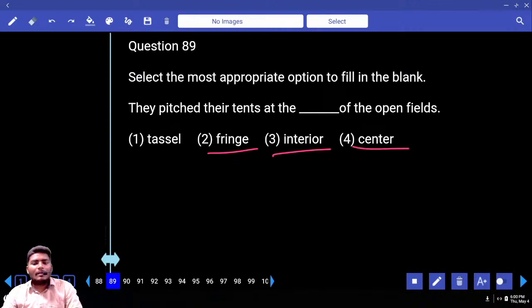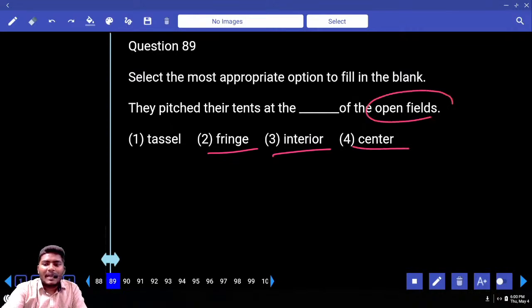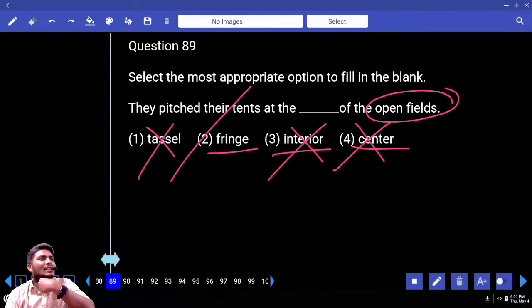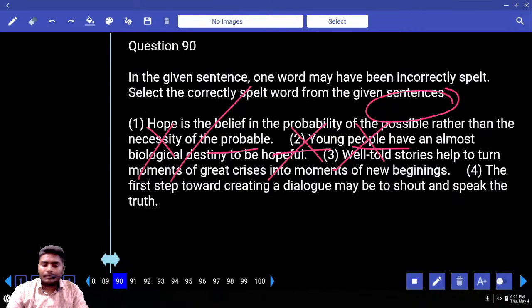Next, what is this one here? Center. Now, are we speaking about open fields or closed fields? Can we use center and interior? No, they both speak about the inside case. Tassel is not at all related. What must be the answer? Fringe. That means they threw something away at the border. Answer comes with 2. Move to 90.